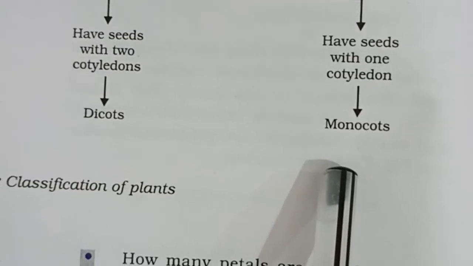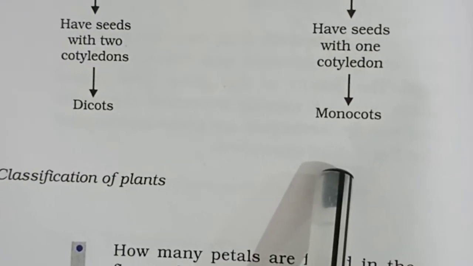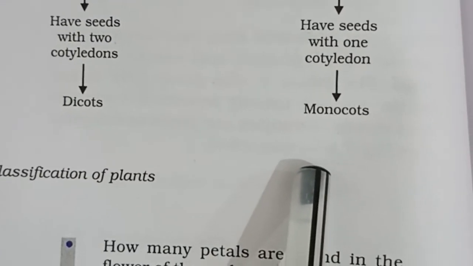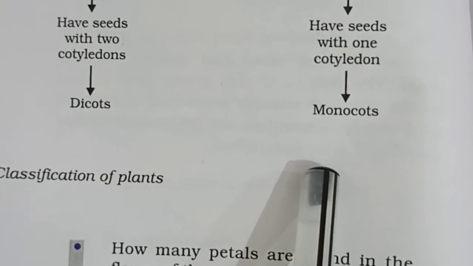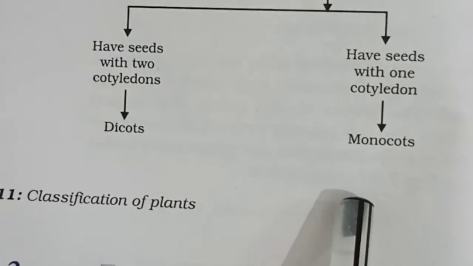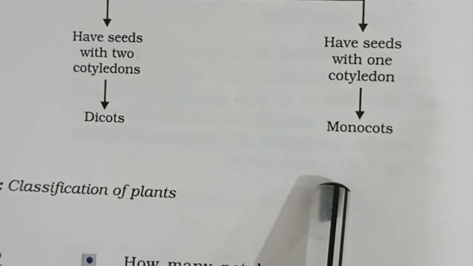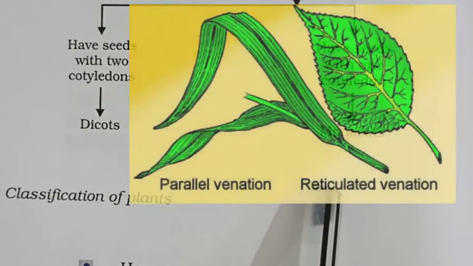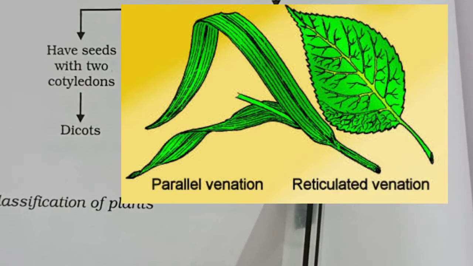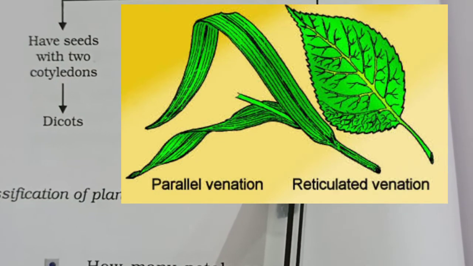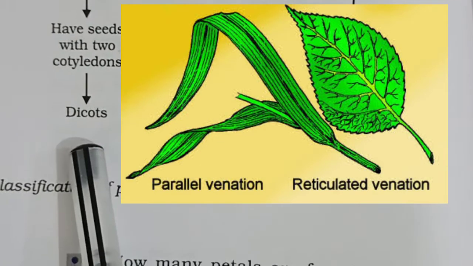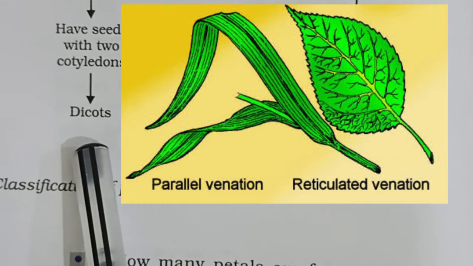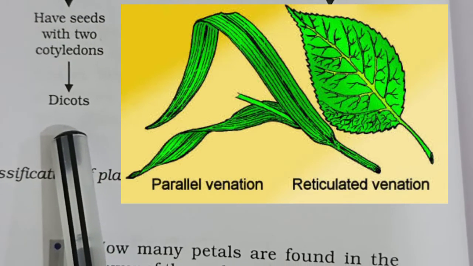In monocots, the leaves may have parallel venation. Do you understand the meaning of parallel venation? That means in the leaf, the veins are parallel to one another, like in the case of banana, you can see banana leaves. And in the case of dicots, the leaves have reticulate venation.